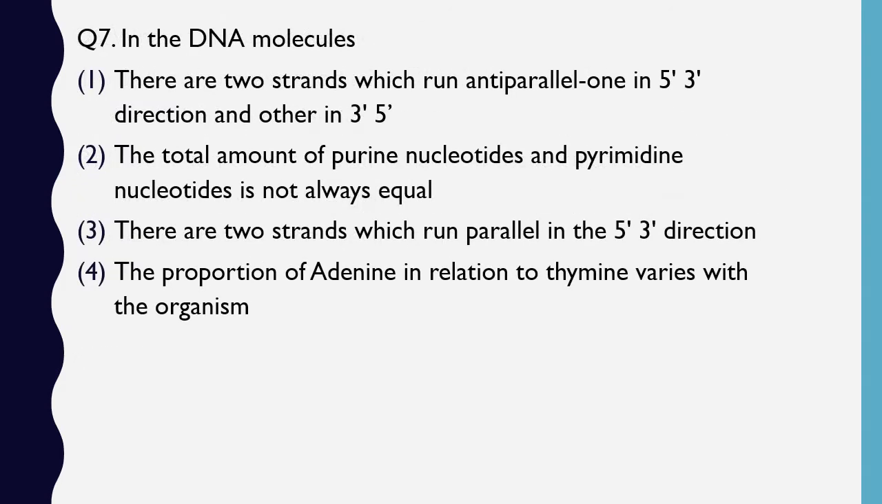Question number 7. In the DNA molecule, there are two strands which run anti-parallel, one in 5' to 3' direction and another in 3' to 5' direction. The total amount of purine nucleotides and pyrimidine nucleotides is not always equal. There are two strands which run 5' to 3' direction. The proportion of adenine in relation to thymine varies with the organism. So there are four statements given about the DNA. You have to tell which one is correct. The correct answer is option 1: there are two strands which run anti-parallel, one in 5' to 3' direction and another in 3' to 5' direction.